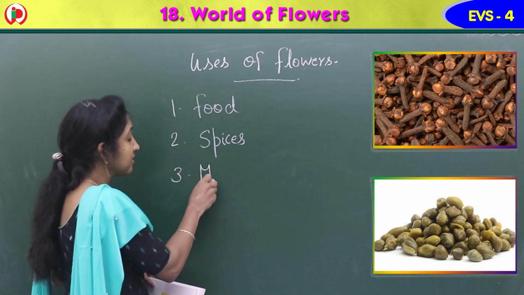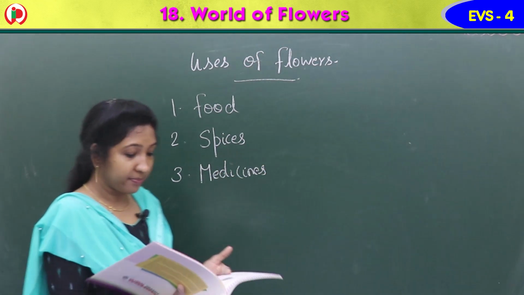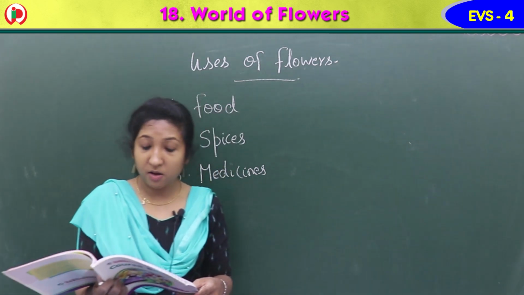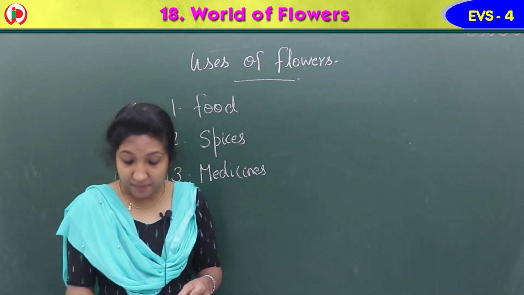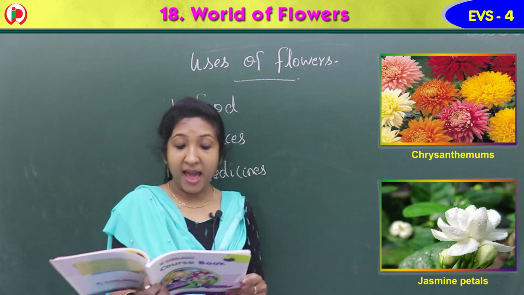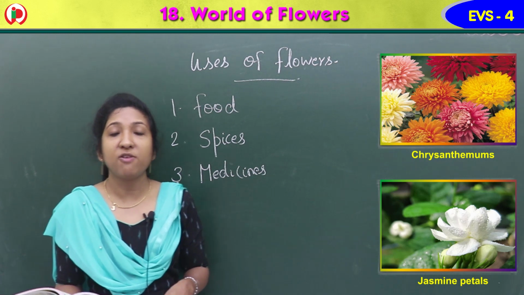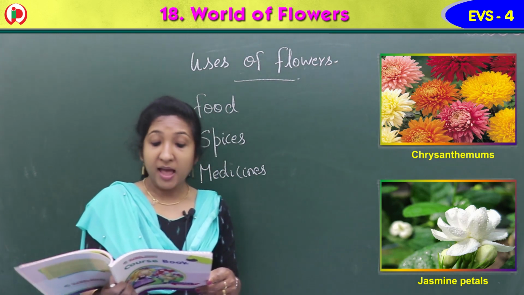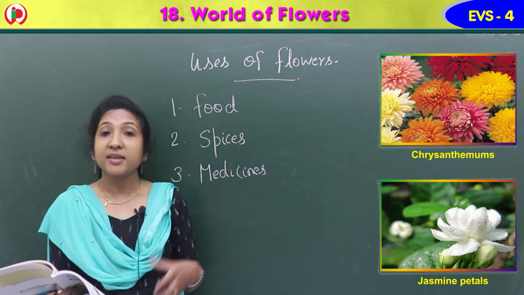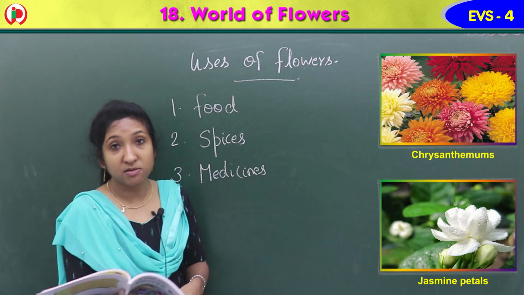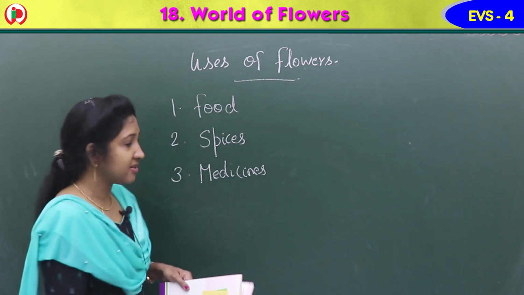Some flowers we use as medicines also. Flowers are also used to make many medicines. For example, chrysanthemums and jasmine petals are used to make tea. Yes, these two flowers, chrysanthemum and jasmine, we use to make tea. So there are flowers which we use as medicine also. Then flowers for making colors.